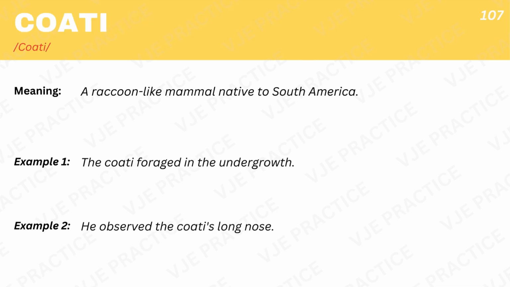Coati, a raccoon-like mammal native to South America. Example 1. The coati foraged in the undergrowth. Example 2. He observed the coati's long nose.